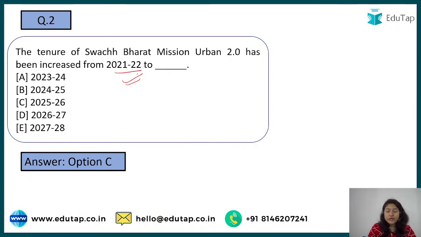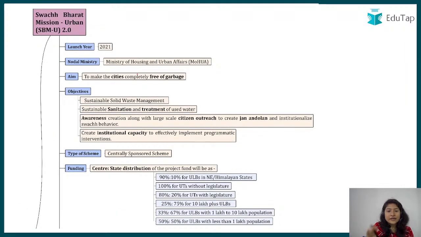Okay, so when we talk about this, now you have all the information that you need to remember from Swachh Bharat Mission Urban, that is 2.0. Here we are talking about the launch year, so it is 2021, that we know, right? This is the 2.0 that we are talking about, and that is why 2021 is written over here. It falls under the Ministry of Housing and Urban Affairs, that we have already understood. The aim is to make cities garbage free, right? And there are various objectives here you can look at.